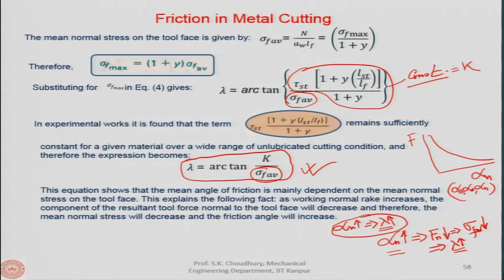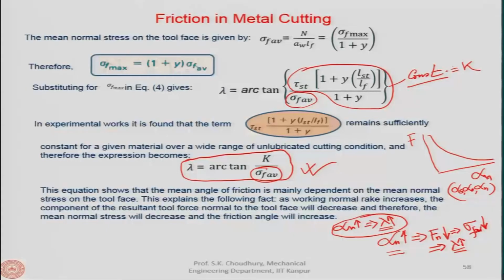So, this is the contribution of Dr. Zorev's model, that through a model and through the curves of distribution of the shear stress and the normal stress, he has shown what is the mean coefficient of friction in the chip tool contact length. Because in the chip tool contact length the mu does not remain constant, he has distributed that into two sections: one is the sticking zone, one is the sliding zone.